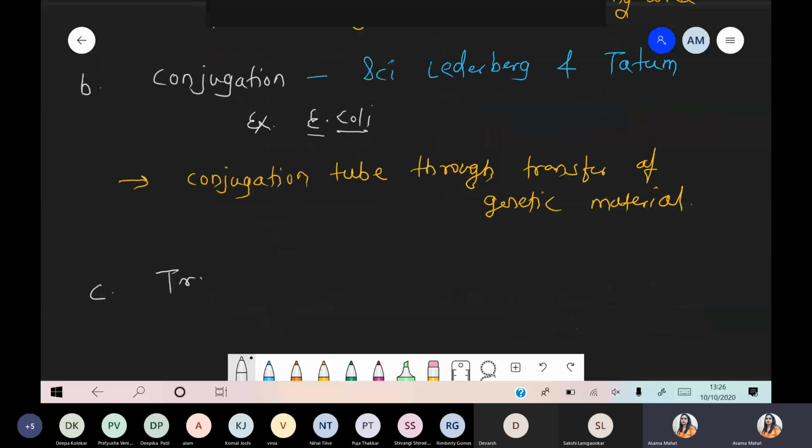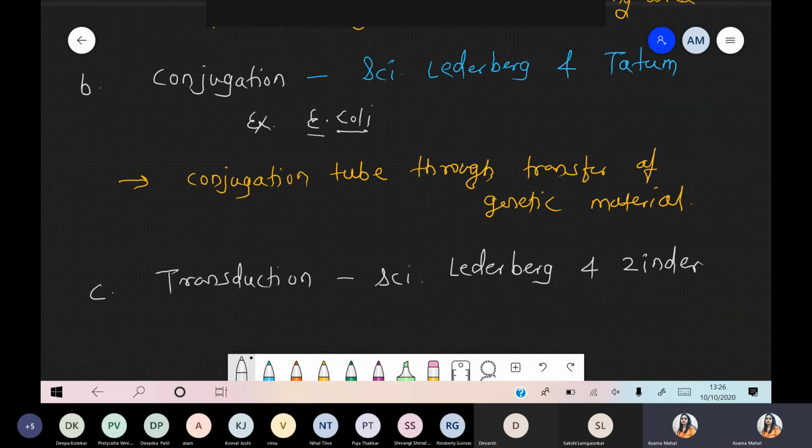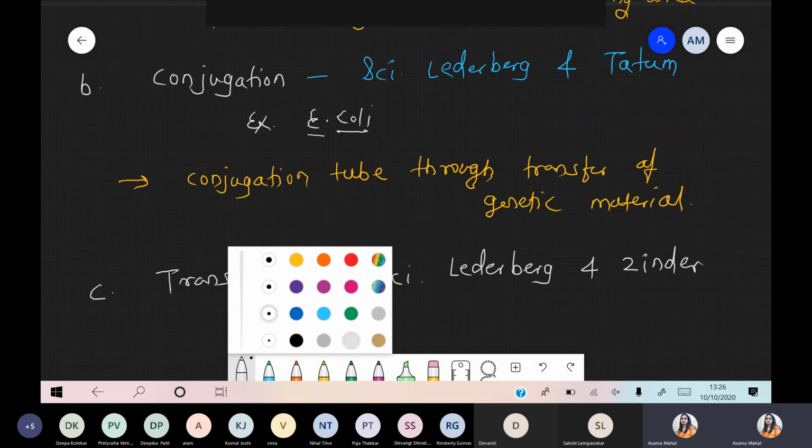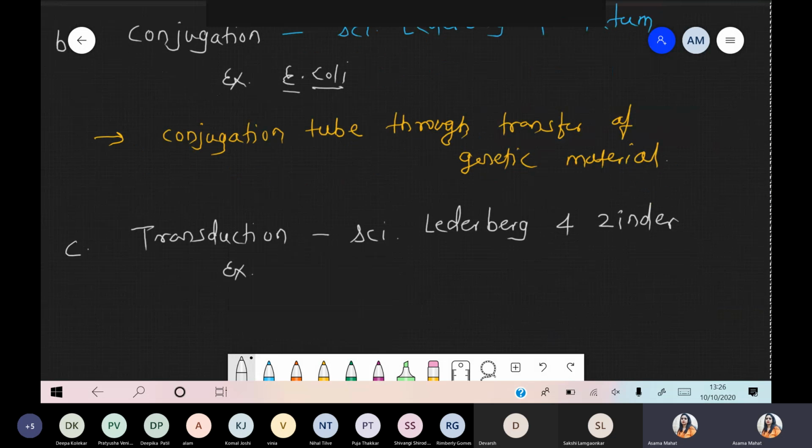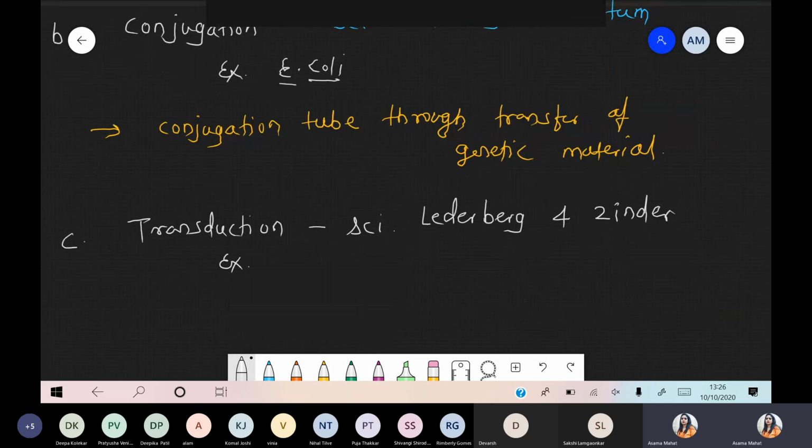And the last part, that is transduction. Basically, this was discovered by again two scientists. First one is Lederberg, the same scientist, but the partner changes. Now we are talking about Zinder. Lederberg and Zinder. And for the transduction process, scientists Lederberg and Zinder selected one pathogenic bacteria, that is Salmonella. They used Salmonella bacteria, which is a pathogenic strain.